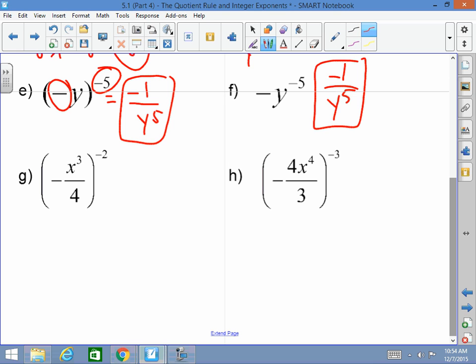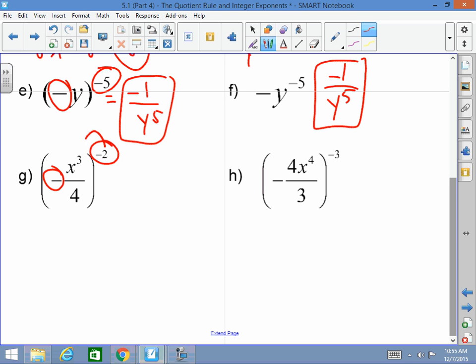The easiest, well, let me not say that, that's not fair. This is the technical correct way to do it. First of all, you have a negative 1 here. Okay? And a negative 1 and you have an even power. I don't care if that even power is a positive or negative. This is going to become a positive. Anytime you have an even power and you have a negative inside the parentheses, it's going to be positive.